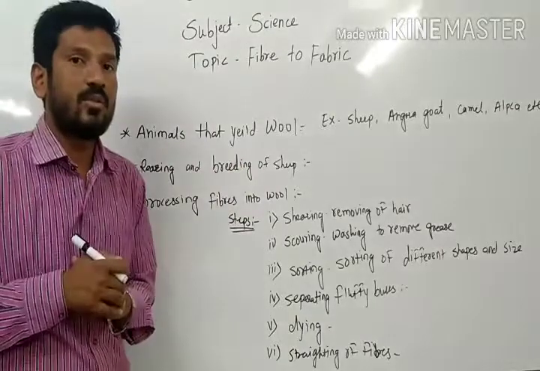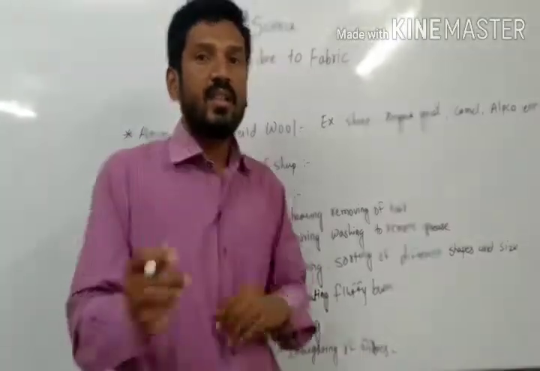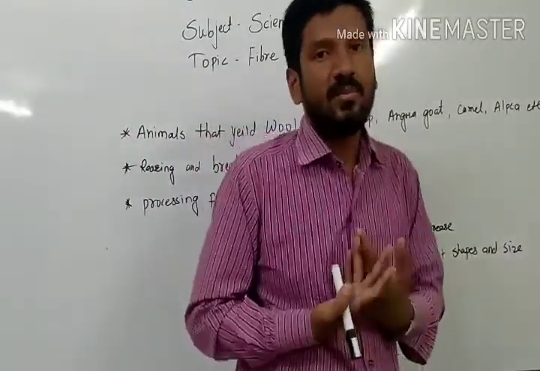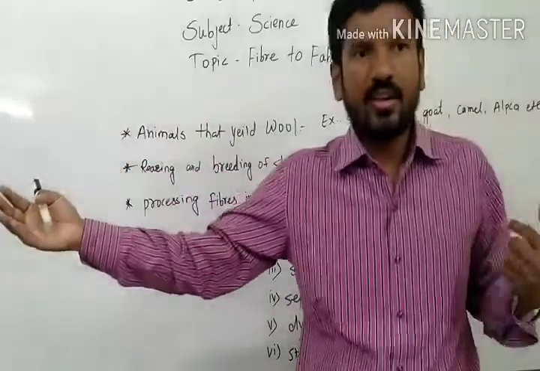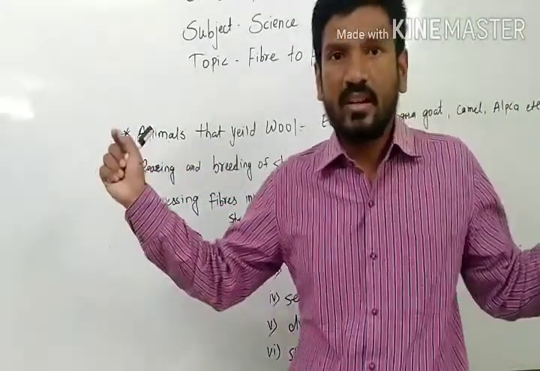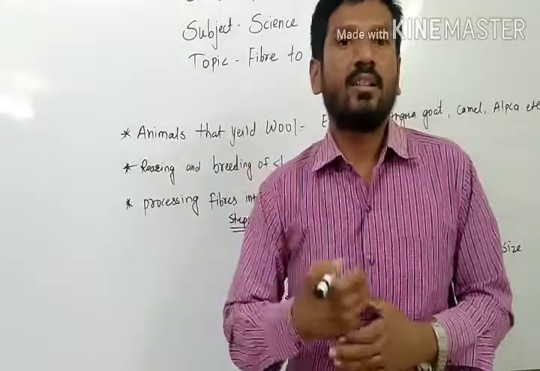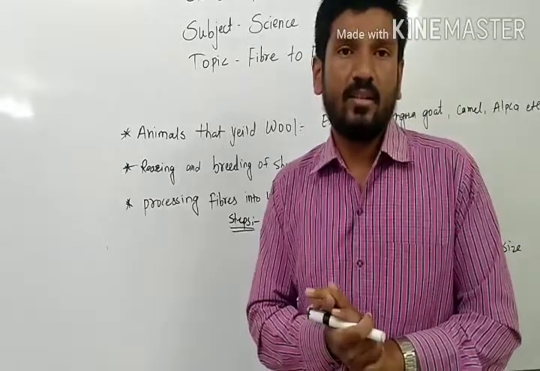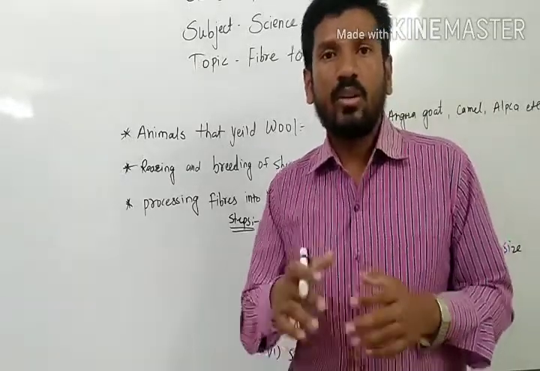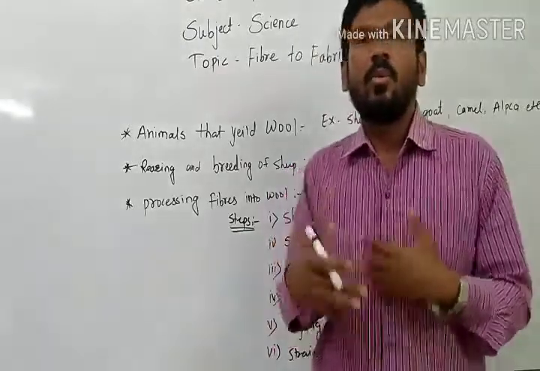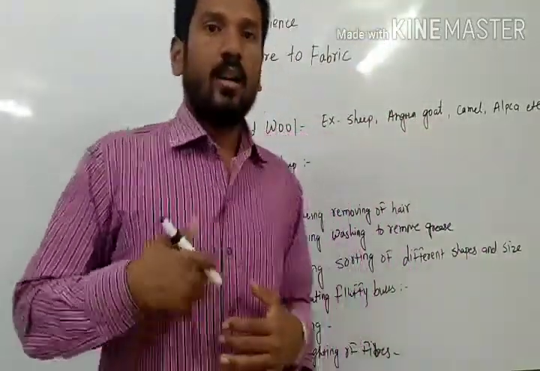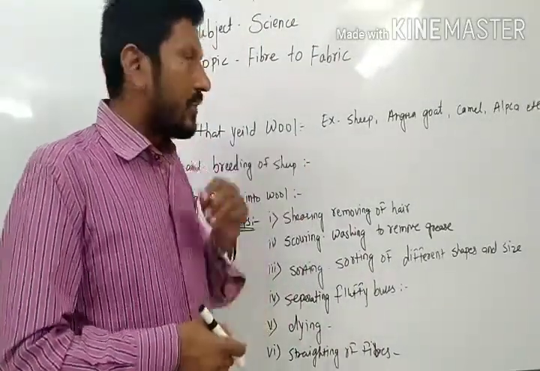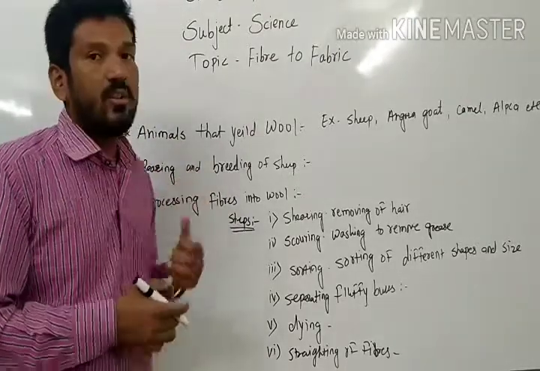Now what kind of hybridization are we talking about? Hybridization means in this process people are crossbreeding the animals. They take two different types of breed, hybridize them, and create another breed. Why? Because they want more wool. That is the main reason behind it. If they want more wool, they hybridize and produce more and more wool. When the amount of wool increases, they become financially strong. So what is the rearing and breeding of the sheep?